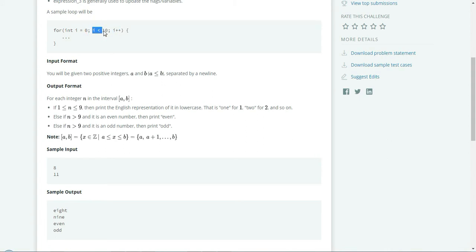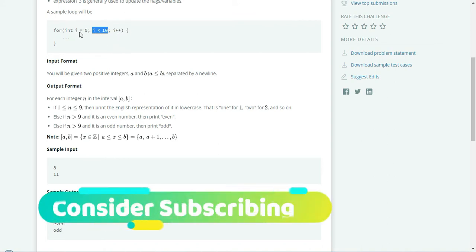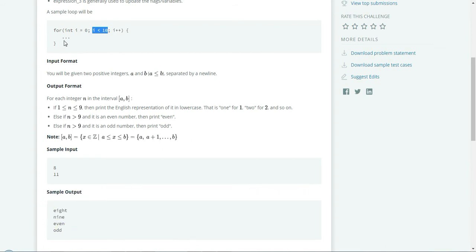This is where the increment happens. For example, i equal to 0, i less than 10. It means this loop will execute until i reaches 10. Then i plus plus is used to increment the value of i, because we start from 0, and that needs to be incremented to 1, 2, 3, 4, 5. That is why we have i plus plus. First it will come here, i equal to 0, i less than 10, yes it is. Then it will go into the for loop, whatever code is written within the for loop will get executed, and then i will get incremented. Then it will again check whether i is less than 10. If it is, it will come in again. So it will consider 0 to 9, which is 10 times.